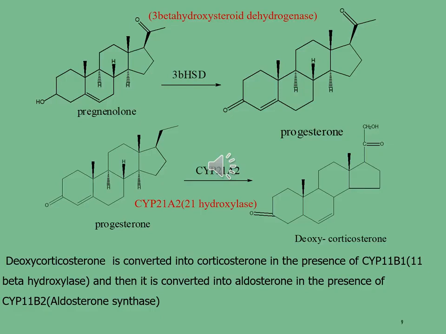After that, progesterone is further converted into deoxycorticosterone in the presence of the CYP21A2 enzyme, that is written as CYP21A2 hydroxylase. At the end, deoxycorticosterone is converted into corticosterone in the presence of the CYP11B1 beta hydroxylase enzyme, and then it is converted into aldosterone, which is our target compound, in the presence of the CYP11B2 aldosterone synthase enzyme.